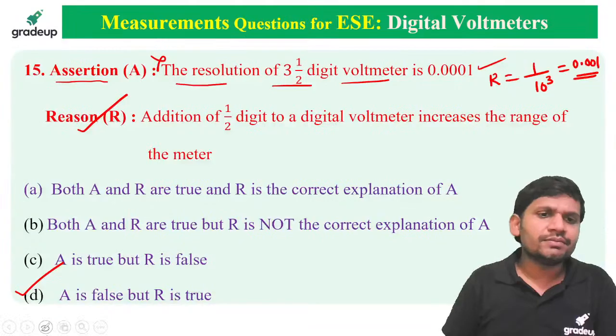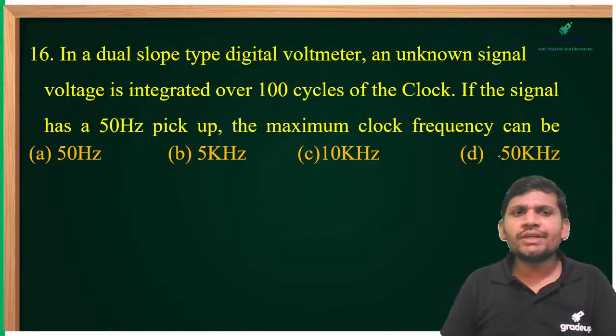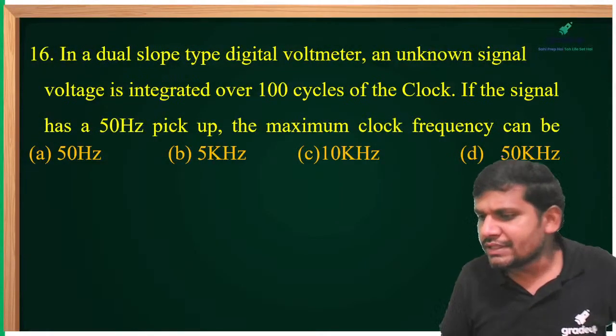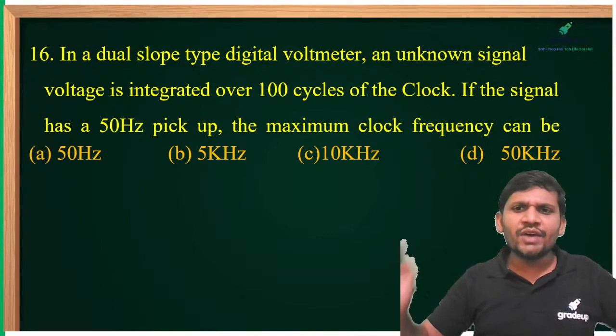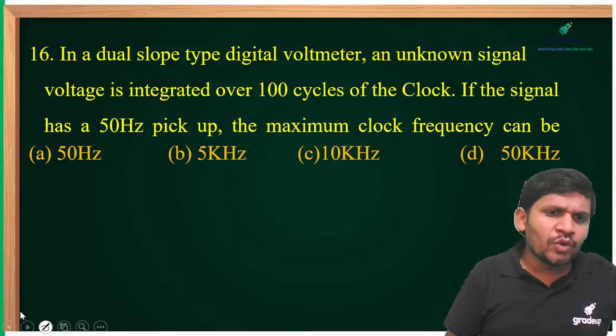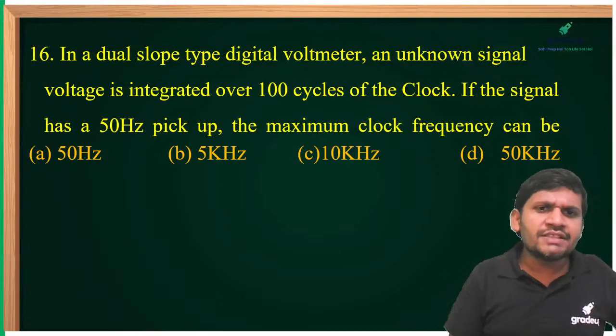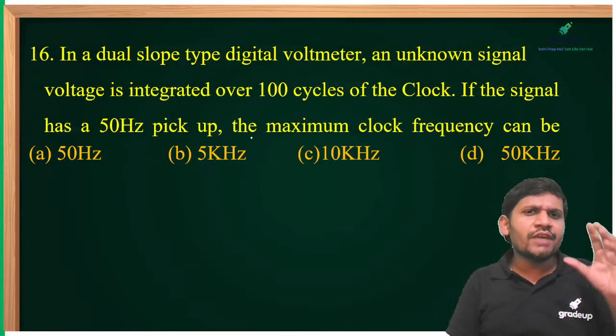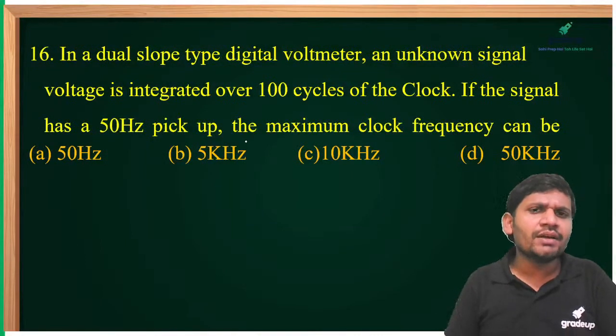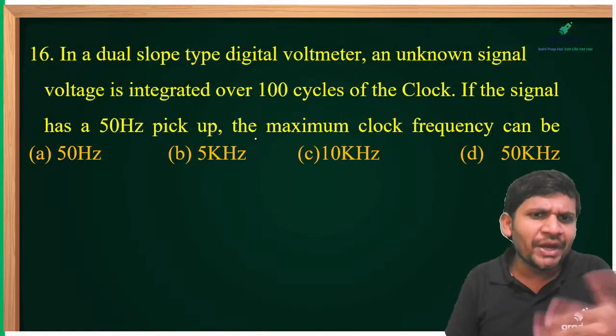Reason is correct. And last question, friends, please concentrate. This is the last question. These are the different models of questions in the digital voltmeter, sir. With this, the series is completed, sir. I started with the CRO, ending with the digital voltmeter. The electronic measurement series is completing with this question.